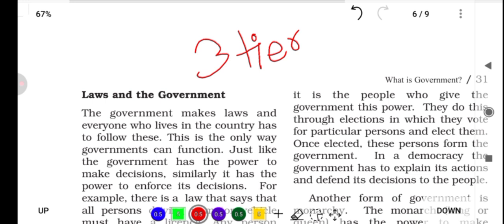right? So 3-tier structure. So later in this book, we'll read about how local level government functions, means in the upcoming chapters or in the upcoming 7th, 8th or 9th class NCERT, I think. And when you go into the next few classes, you will learn about how government functions at state and central level. So without law, government's power to make decisions is not of much use. Okay.